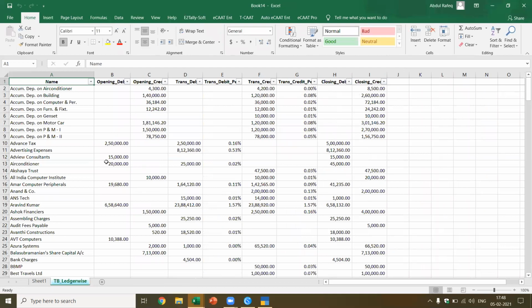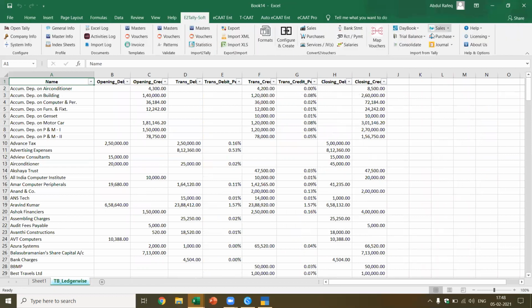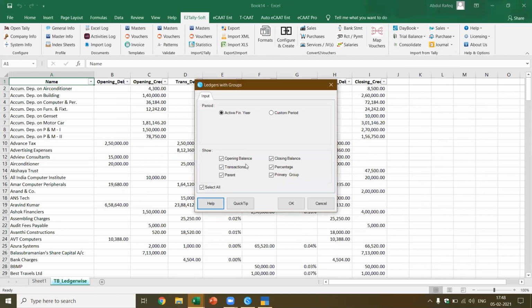Now, I don't want all this. I just want the trial balance with only, I just go here and say trial balance. I want only the ledger wise in groups. I don't want the opening balance. I want only transactions. I want the parent. I want the closing balance. I don't want the parent. I don't want the primary group also. I just want these transactions, parent, and the closing balance. I say okay. Now see, I get this trial balance.